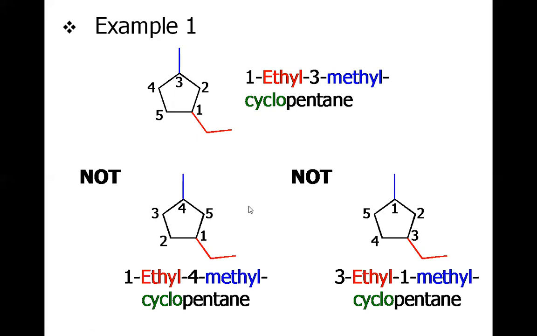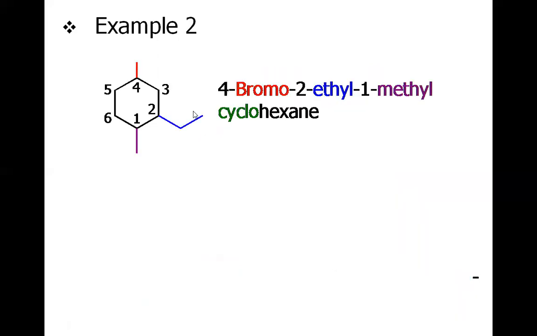And neither may we write 3 ethyl 1 methyl cyclopentane by considering the methyl carbon as number 1. As I have mentioned, ethyl, since it comes prior to methyl, is to be chosen as number 1 for this cycloalkane. So another example.